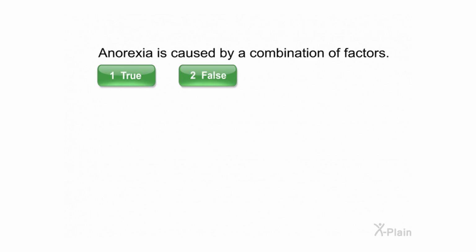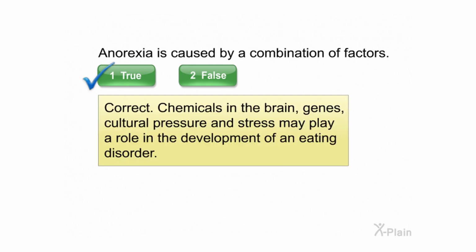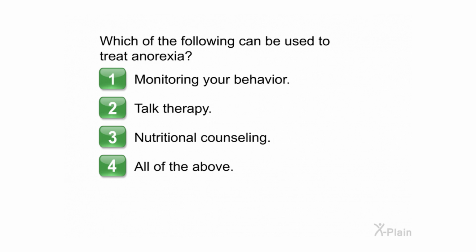Anorexia is caused by a combination of factors. Select true or false. Correct. Chemicals in the brain, genes, cultural pressure, and stress may play a role in the development of an eating disorder. Which of the following can be used to treat anorexia?